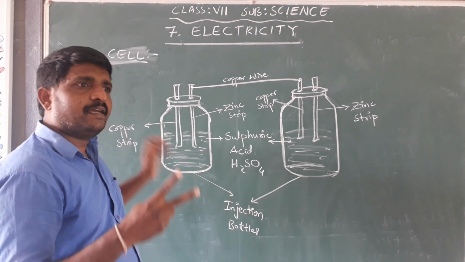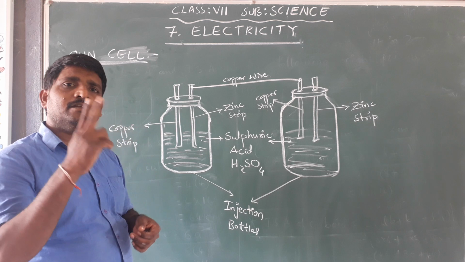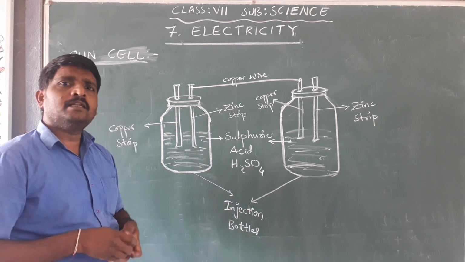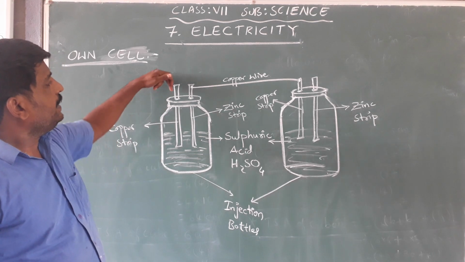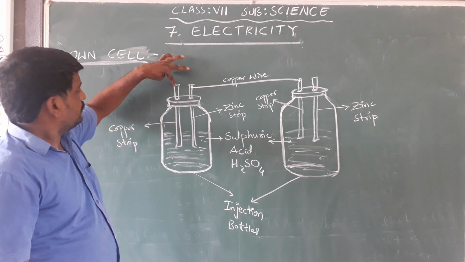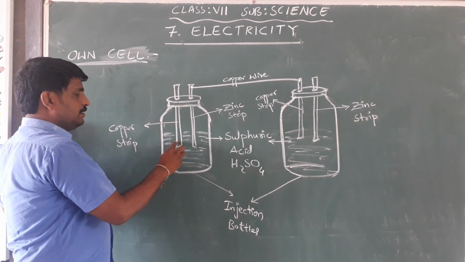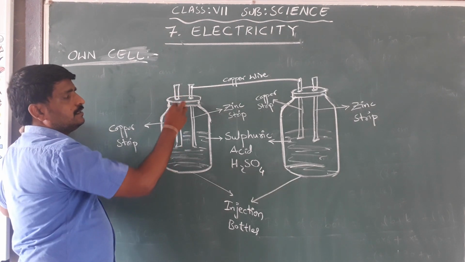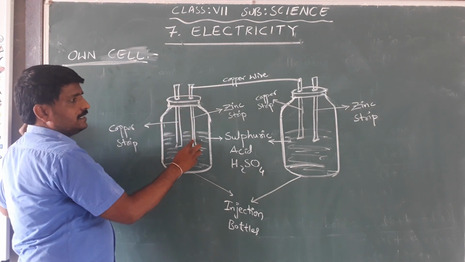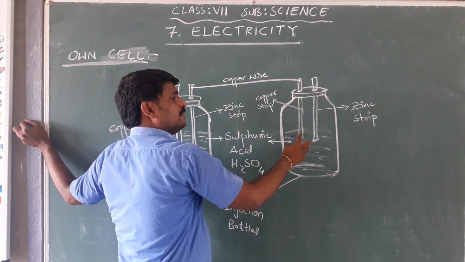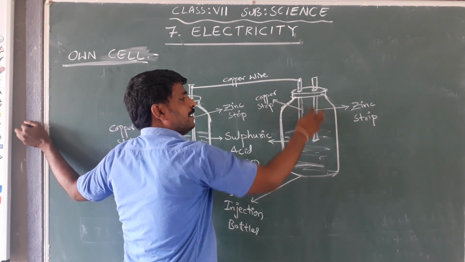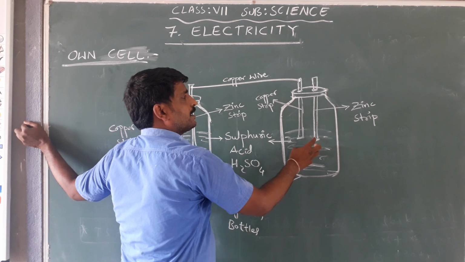Take a copper plate and cut it into two strips, 2 millimeters wide and 3 centimeters long. Insert one copper strip and one zinc strip into the rubber cap of one bottle. In the same way, insert one copper strip and one zinc strip into the rubber cap of the other bottle.